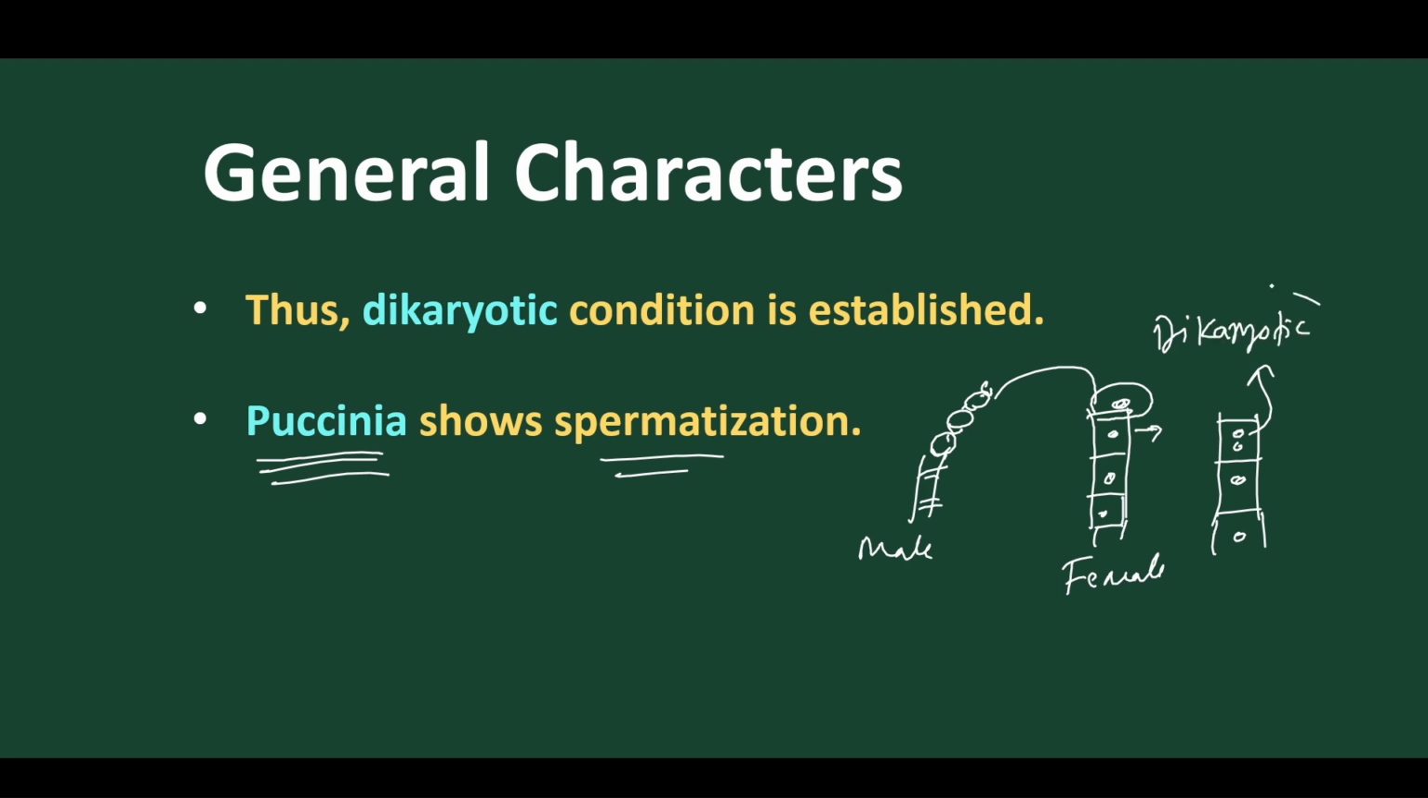Dikaryotic means two nuclei are present. This is monokaryotic. This is monokaryotic. This is monokaryotic, but this is dikaryotic, where two nuclei are present. So this type of spermatization is mostly present in the fungus called Puccinia.